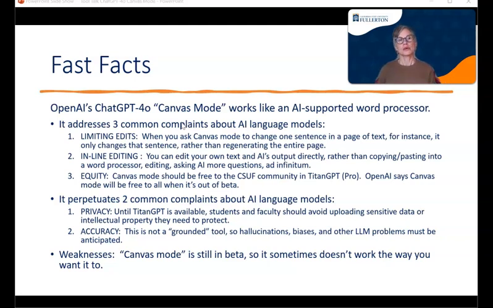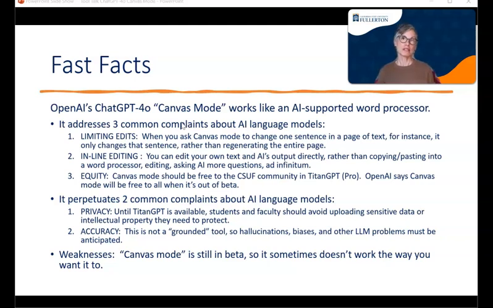Also, it addresses equity because Canvas Mode should be free to the Cal State Fullerton community in Titan GPT, which we should be getting by January. This is the pro version of 4o. Also, OpenAI says that it's going to offer Canvas Mode free to everyone once it's out of beta, so that's exciting. It does, however, perpetuate two common complaints about AI language models.